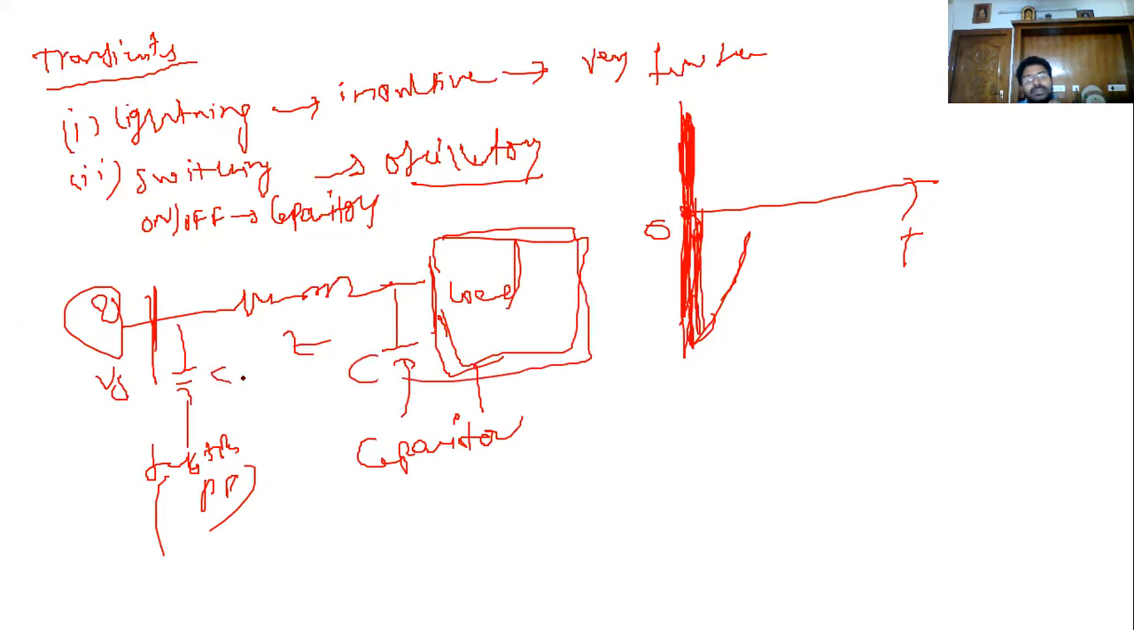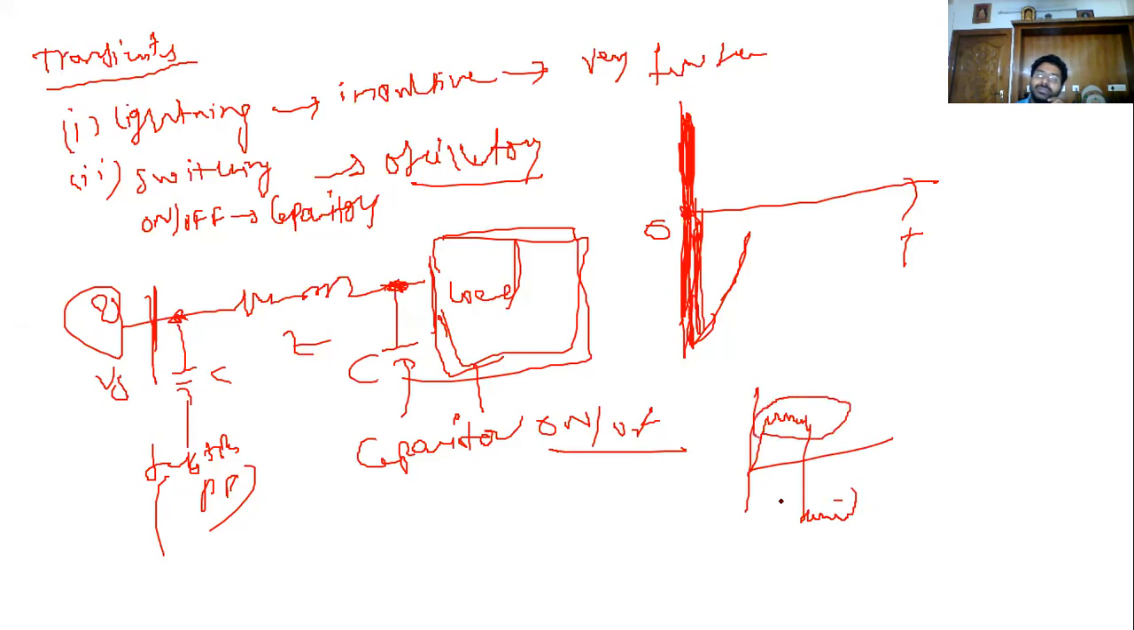One thing you should remember: whenever you want to connect capacitors into the system, the capacitor voltage must be synchronized with, or equal to, the supply voltage. Whenever the capacitors are switched on and off, those events produce some amount of voltage distortion in the system.